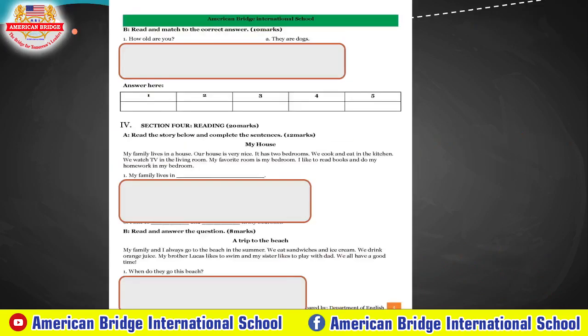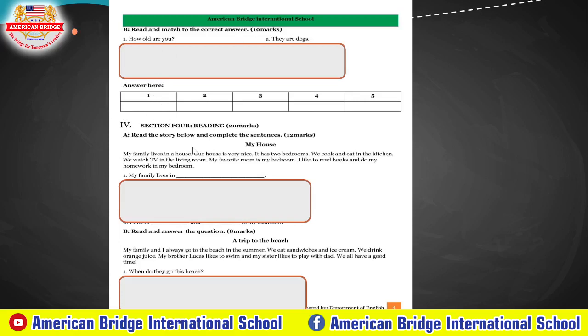Okay, and now let's move to the next one. You need to read and match the correct answer. So here they have questions and answers, but you need to match the answer into the column here. The teacher put it for you already. You just write only the correct letter. Example number 1, you match to letter A. You need to write the letter A here.